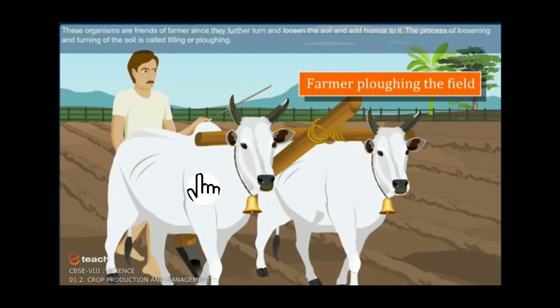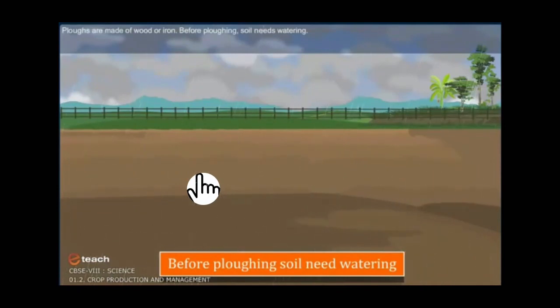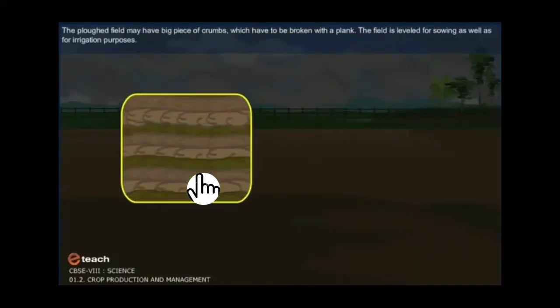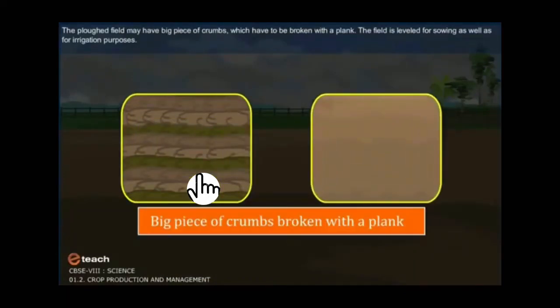The process of loosening and turning of the soil is called tilling or plowing. Okay, so this process is called tilling or plowing. Plows are made of wood or iron. Before plowing, soil needs watering. The plowed field may have big pieces or crumbs which have to be broken with a plank. The field is leveled like this for sowing as well as for irrigation purposes.